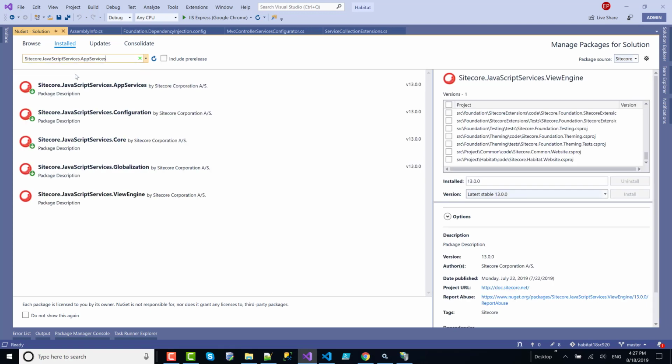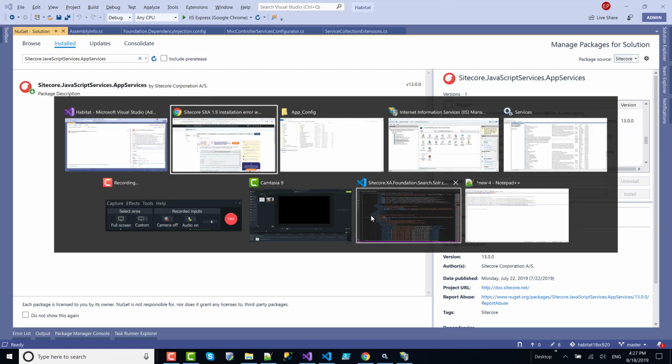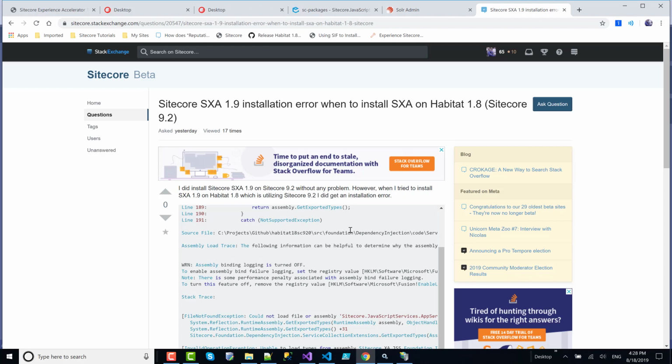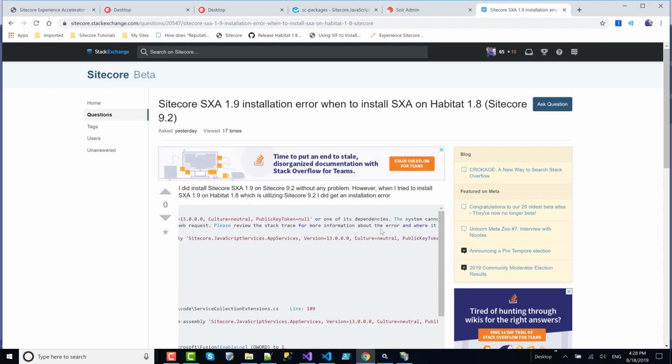So the first issue was this one. If you check, I did install on the dependency project. And why? Because that's the error. The error was telling me that the dependency injection code server has some issues. I searched this online, and it didn't work, because this error says could not load file or assembly, and if you scroll, or one of its dependencies.